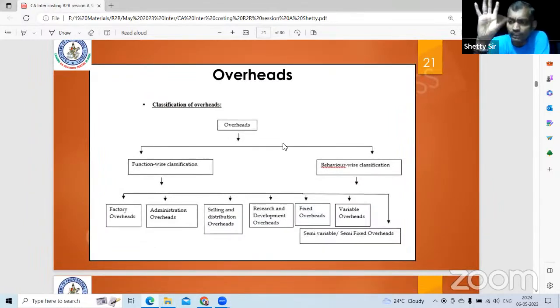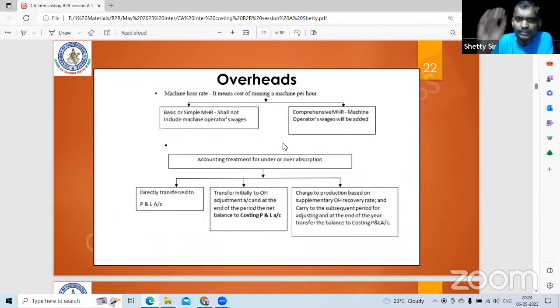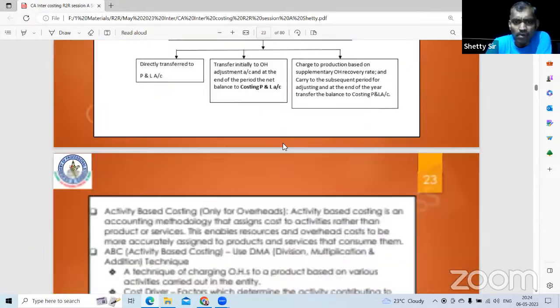Overheads: all indirect material, indirect labor and indirect expenses are called overhead. They are classified either function wise or behavior wise. Machinery rate is one important concept under overhead. What is the cost of running a machine per hour? If you add the machine operator's wages, that is also called the comprehensive machinery rate. Here, classify the expenses into variable and fixed. Each variable cost is on a per unit basis, and for fixed, it is total divided by number of units. Learn the format by heart and go.